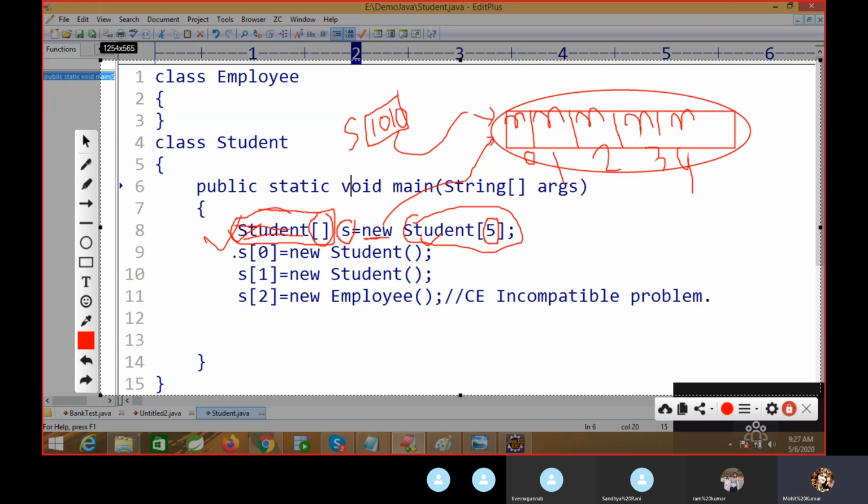Okay, the picture is going to start from here. So S of 0, you are going to store a student type of object only. This is the array type of object, and this is a student type of object.